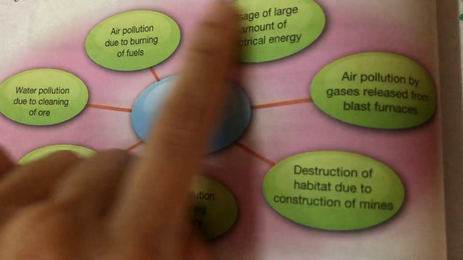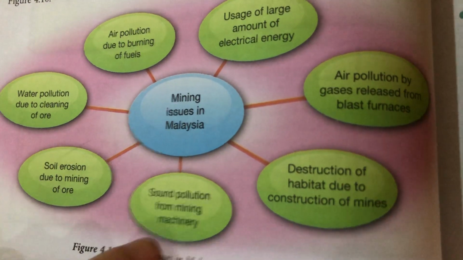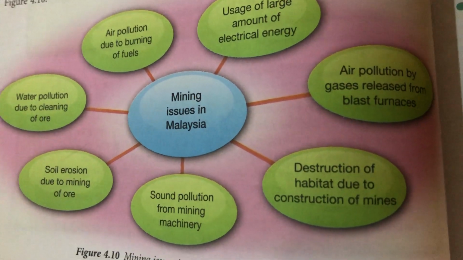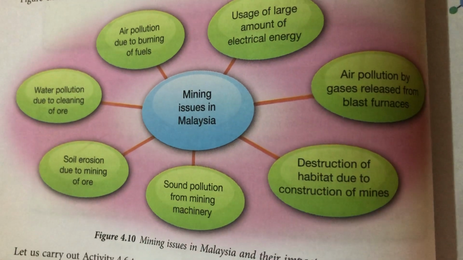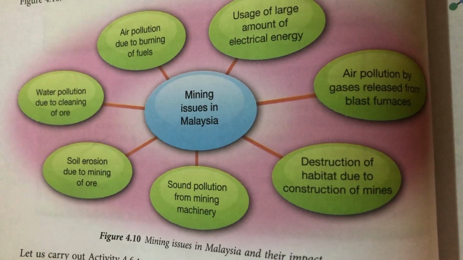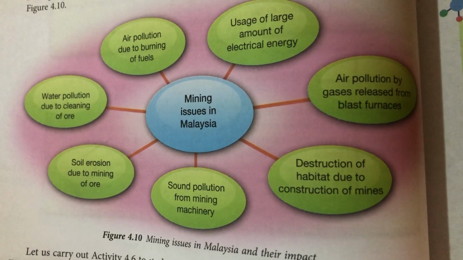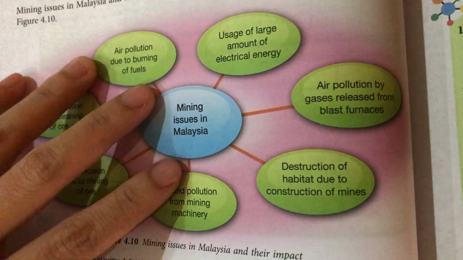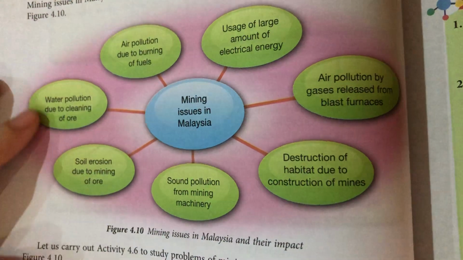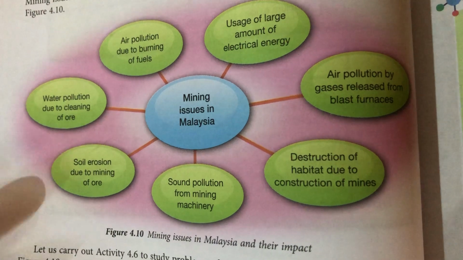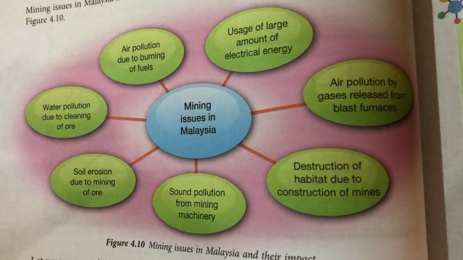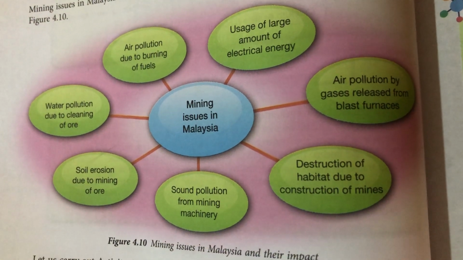These are the issues that we are having now. That's why mining control is necessary. Because we cannot over mine. Okay, so this normally is what we call a hot question. It seems like not so important, but it is important also in your exam.